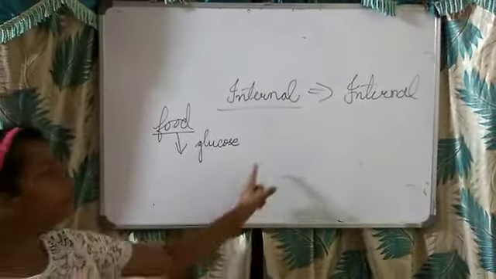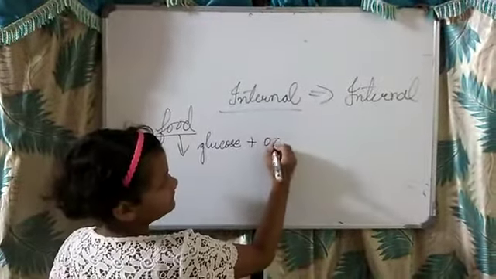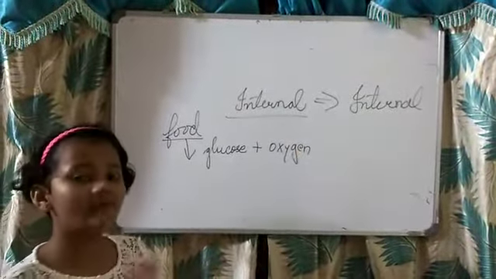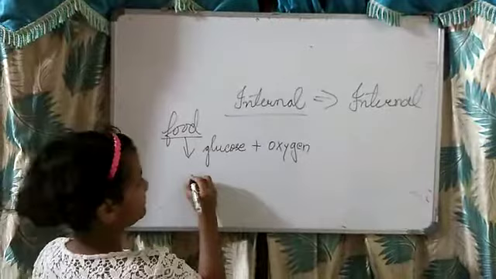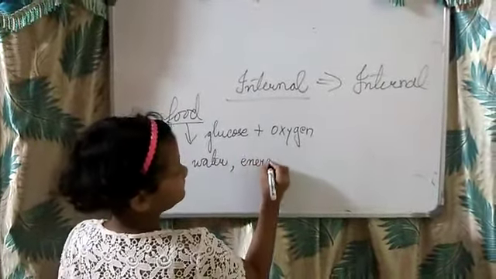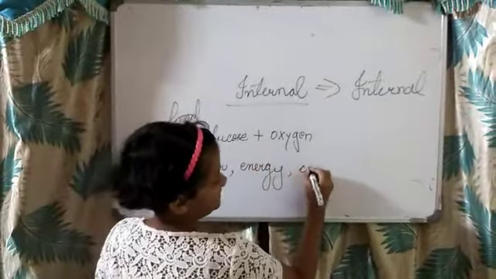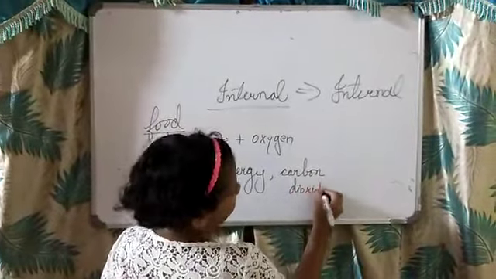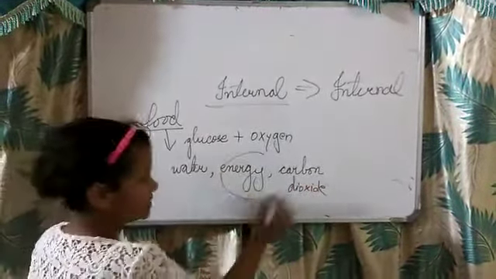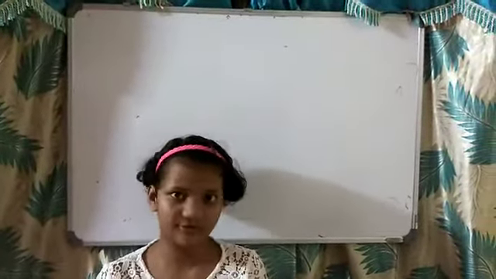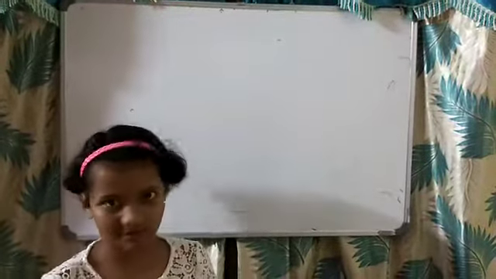This glucose will combine with oxygen, and it will form three components: water, energy, and carbon dioxide. Now let us understand energy briefly. I told you that energy is produced, right? So energy is also released. Let me tell you how.